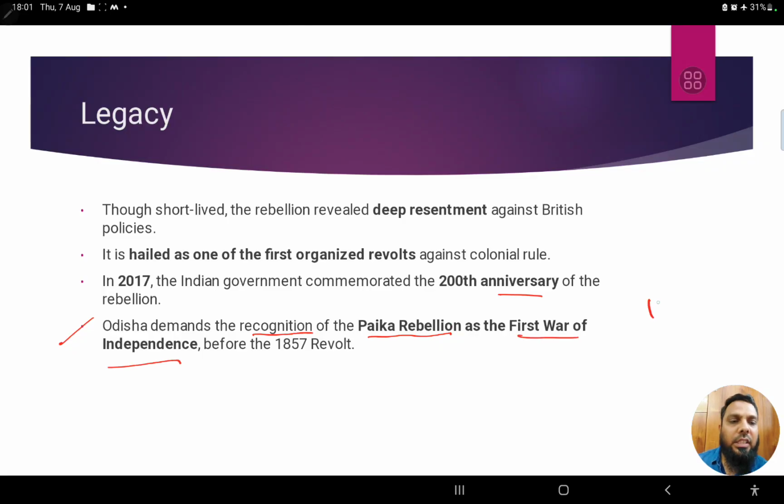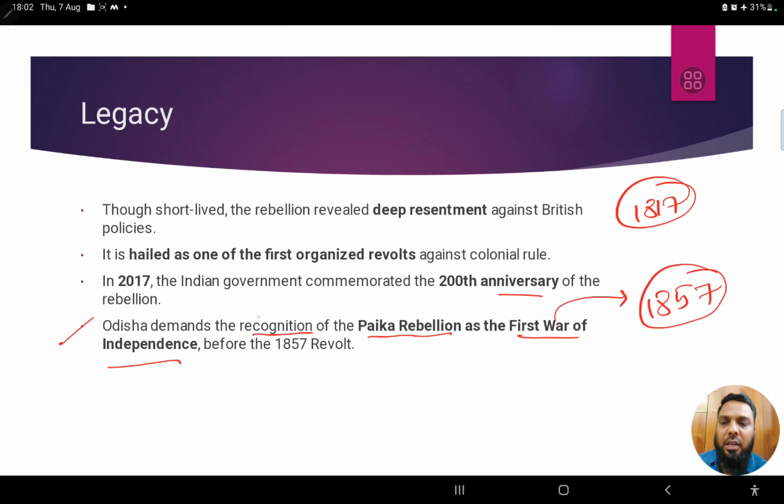Today the revolt of 1857 has the distinction of being called the first war of independence. But the Odisha government requested the central government, because the Paika rebellion happened in 1817, that it be recognized as the first war of independence, since it happened 40 years before the revolt of 1857, right?